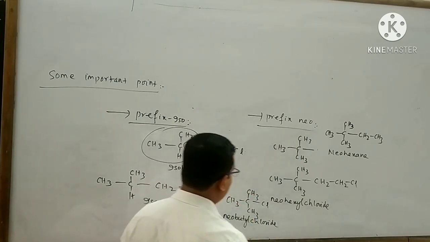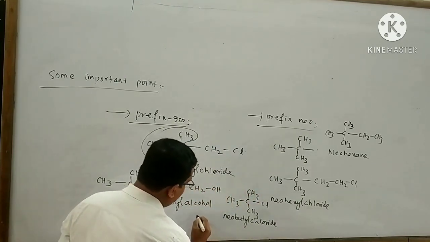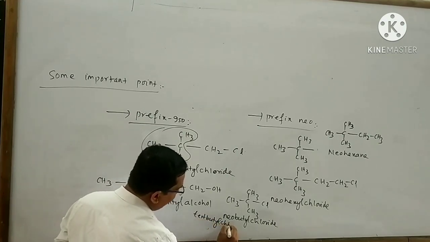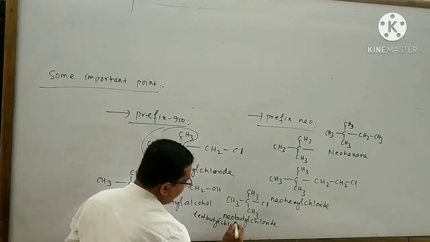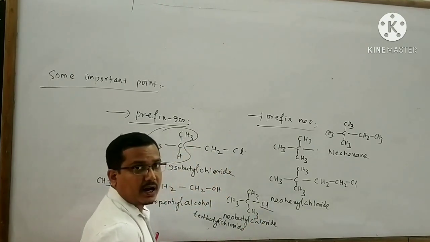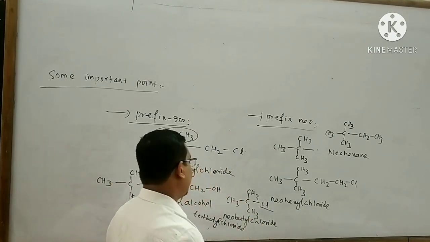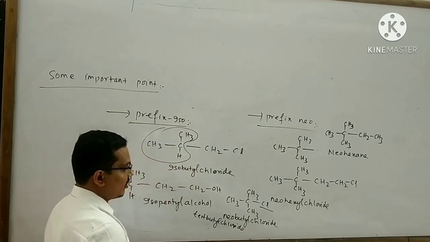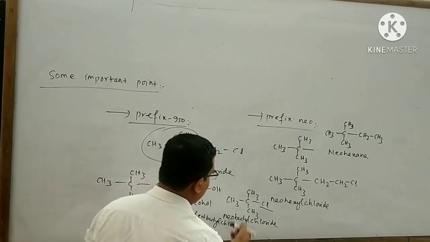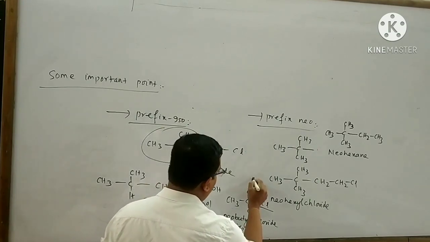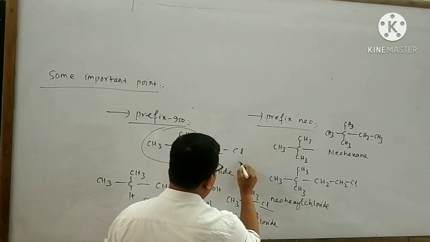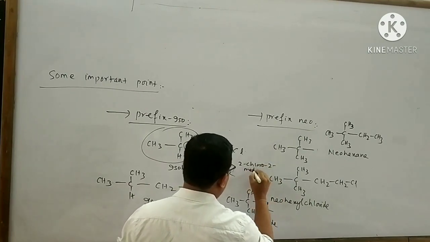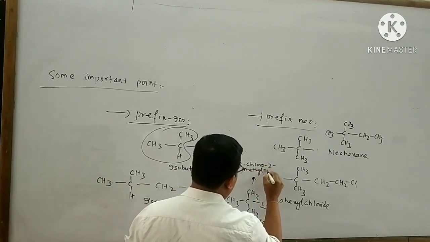It also has another name, that is tertiary butyl chloride, because here our chlorine atom is attached to the 3 degree carbon atom, so it is also called tertiary butyl chloride. It also has an IUPAC name, that is 2-chloro-2-methylpropane.